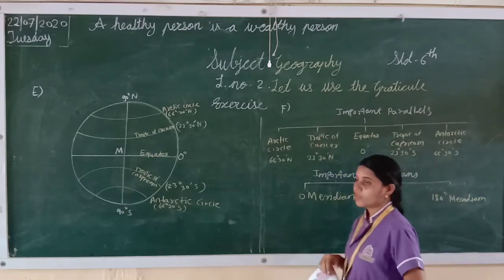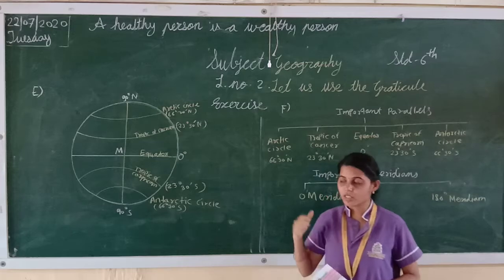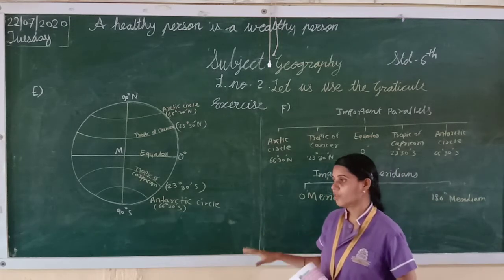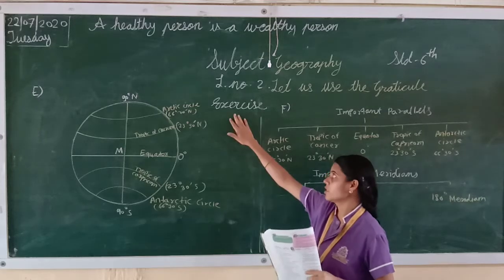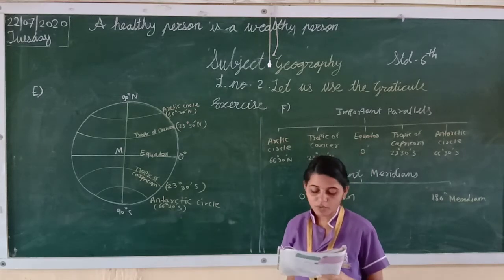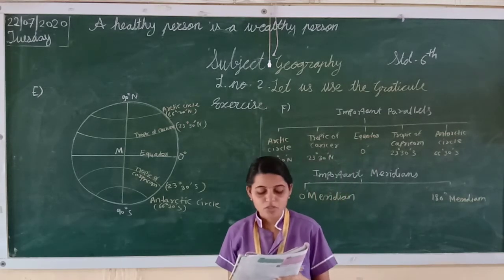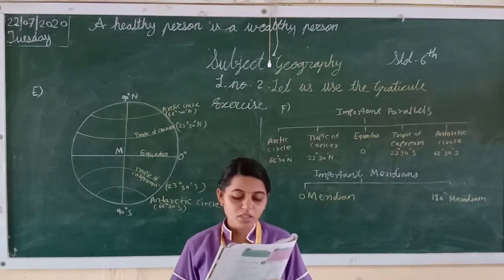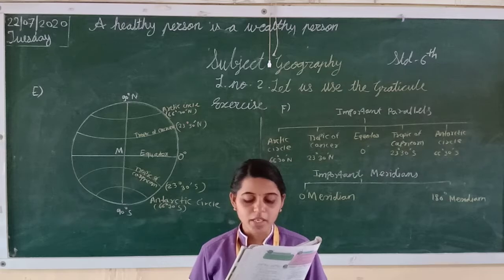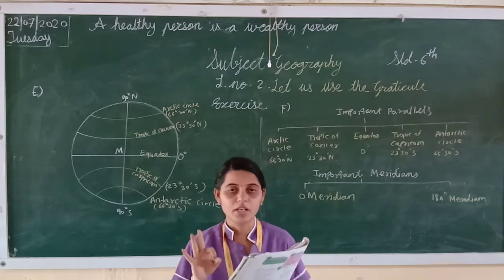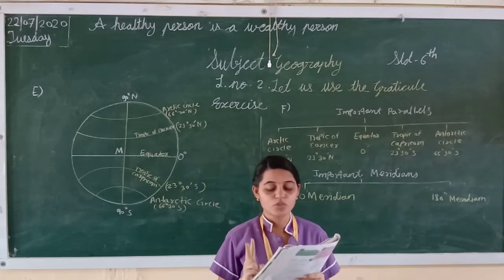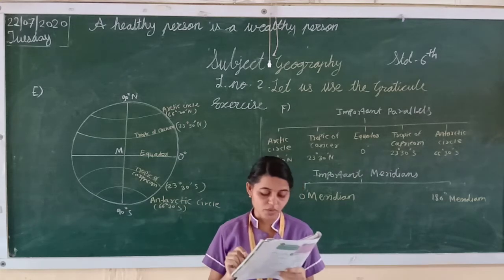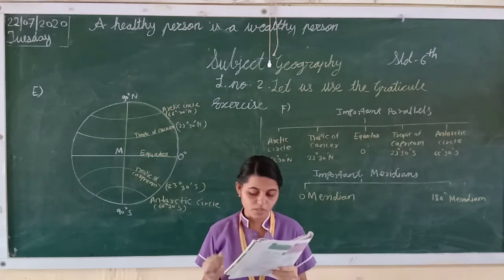Okay, students, you already learned this lesson. Now in this video we will see the question answers. We will see the exercise. Okay, now we will move to the exercise. So first, question number 1a. Place a tick mark against the correct option. Students, here three options are given. Two options are wrong and one is correct. So we have to find out the correct option.